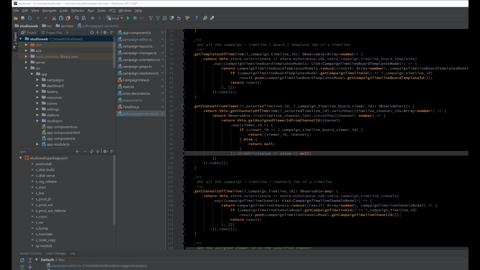So if you are subscribing to a slice of the NGRX store, and you think you can get a value, but then you don't actually get a value because no value was emitted. And you can see right here, this is an example where I go skip while I'm waiting for a value to come in, and as soon as it's not null, I get a value. But if for whatever reason I didn't get any value back, and again, this would be due to a bug,